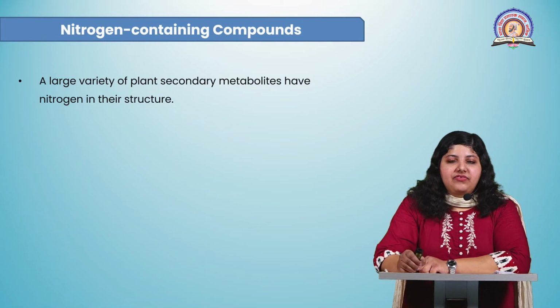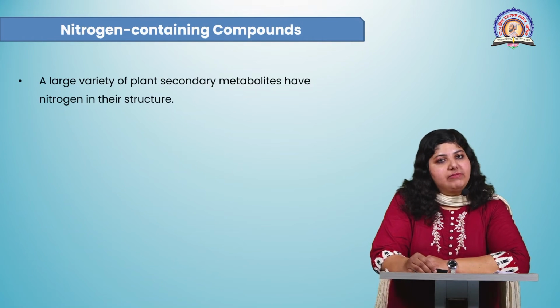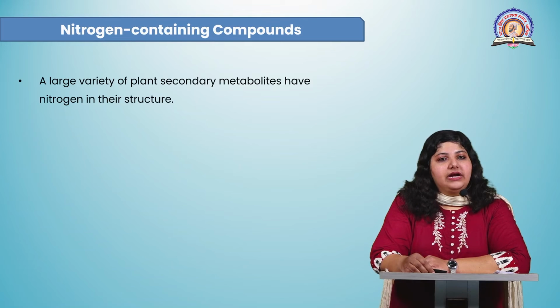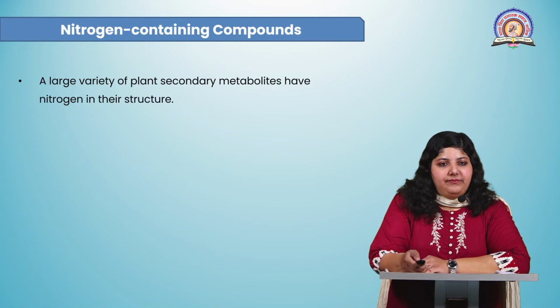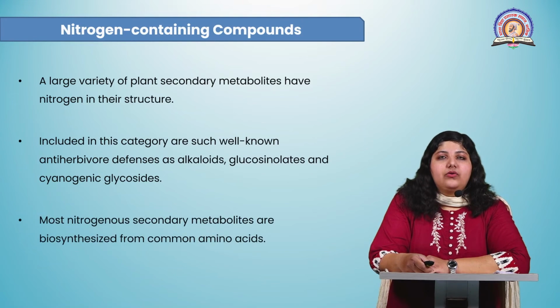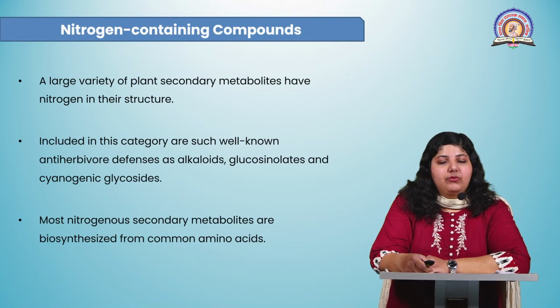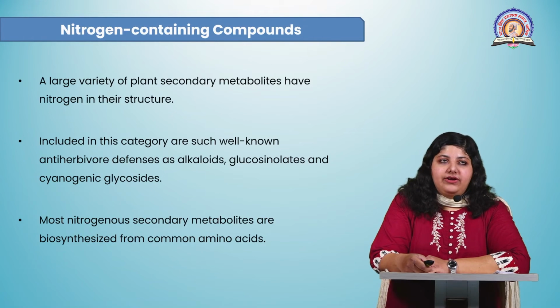The third class of secondary metabolites which we will be seeing today are the nitrogen containing compounds. A large variety of plant secondary metabolites have nitrogen in their structure. Included in this category are well-known anti-herbivore defense compounds such as alkaloids, glucosinolates and cyanogenic glycosides. Most nitrogenous secondary metabolites are biosynthesized from common amino acids.